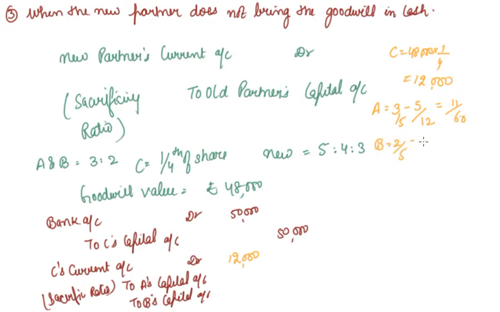B: 2/5 minus new ratio 4/12 is 4/60. So 11:4. In the ratio of 11:4, this 12,000 will be divided, that is 8,800 and 3,200. This is how the goodwill is calculated. This entry is passed when the goodwill is not brought by the new partner in cash.